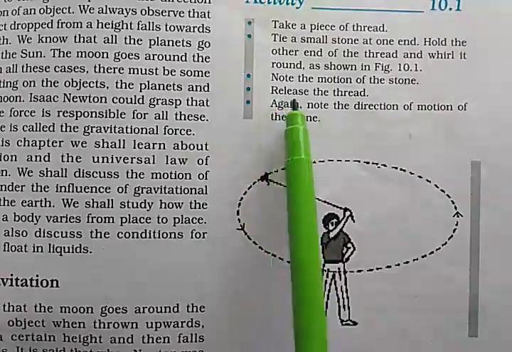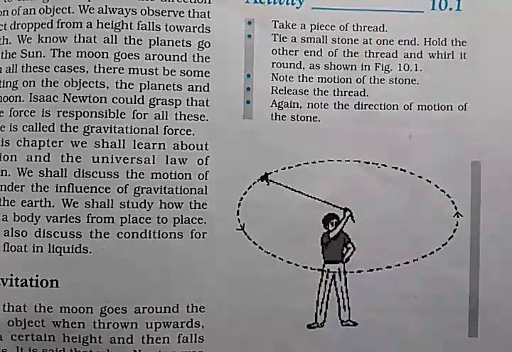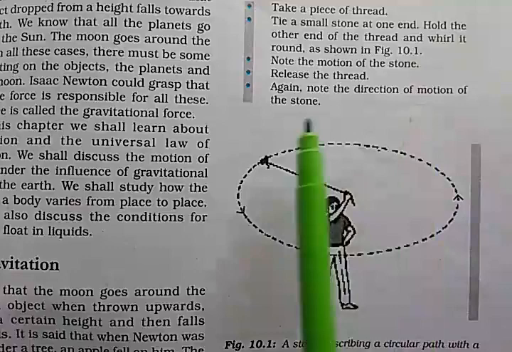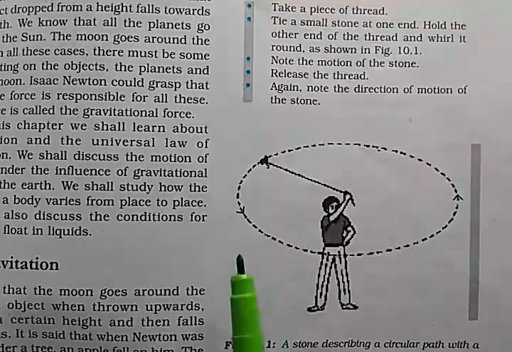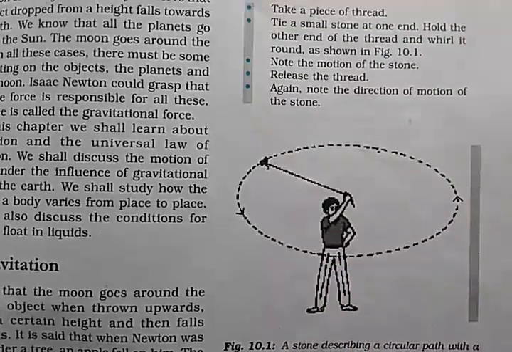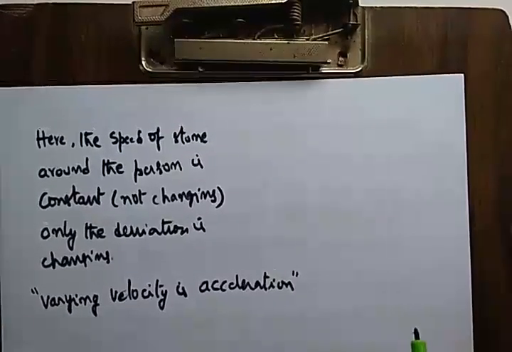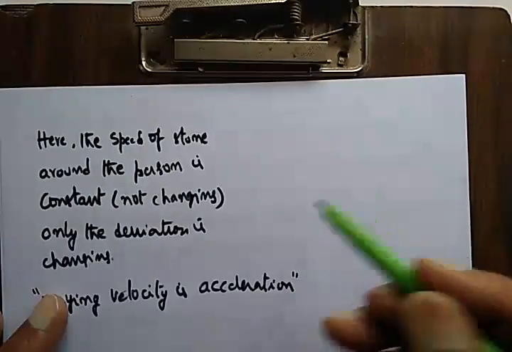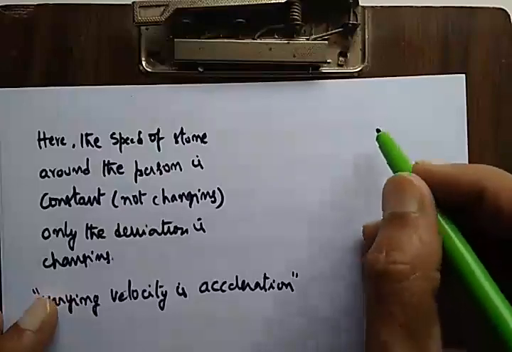Suppose he releases the thread, what happens? That we have to think. Again, note the direction of motion of the stone. What happens to the motion of the stone when he releases the thread? This we will study in detail. We will draw a diagram as if we are seeing from the top the same experiment we have done.